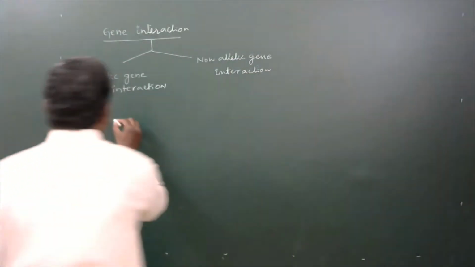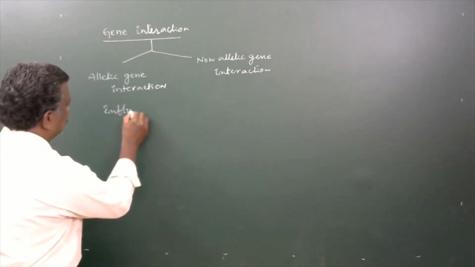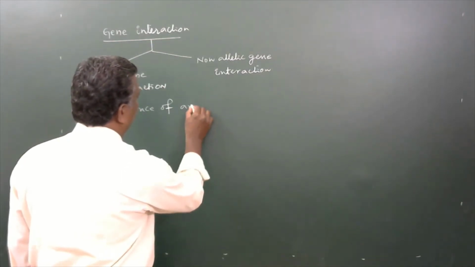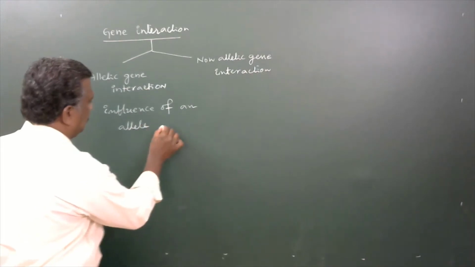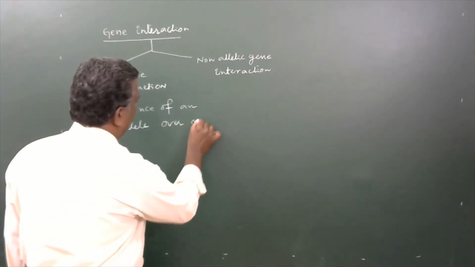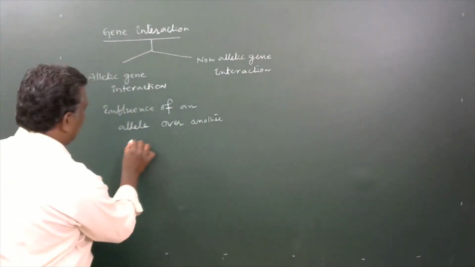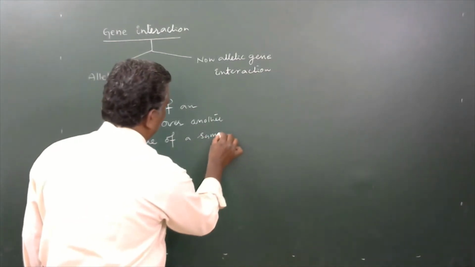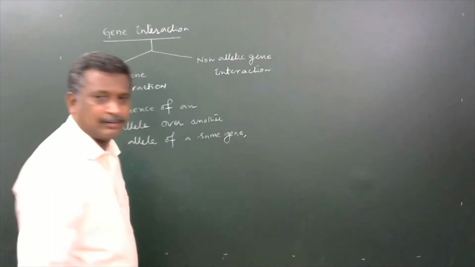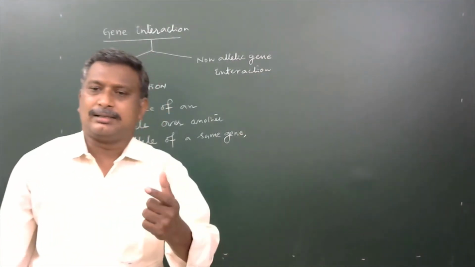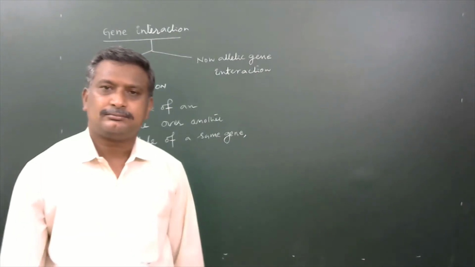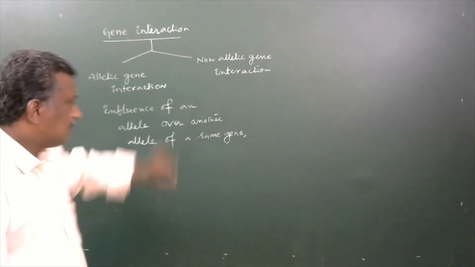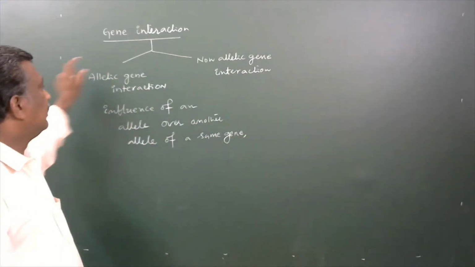Already we know that a single gene has two alleles. Here, influence of an allele over another allele of a same gene is said to be allelic genic